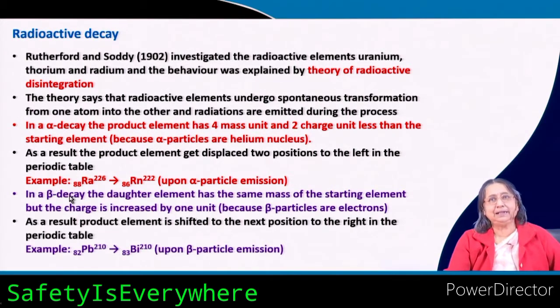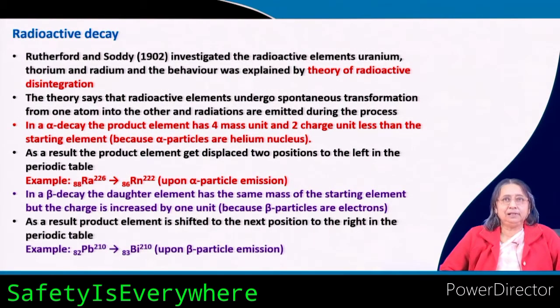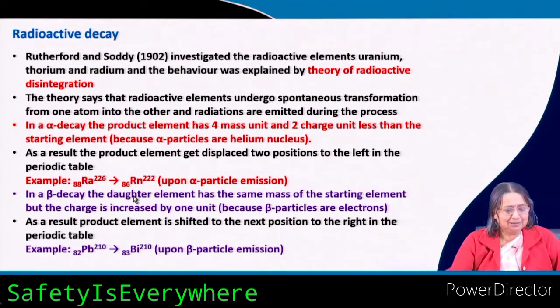In a beta decay, when some nucleus radiates a beta particle, what will be the position of the daughter element? Here it is written product element, here it is written daughter element. In a beta decay, the daughter element has the same mass as the starting element, because the electron has no mass, but the charge is increased by 1 unit.